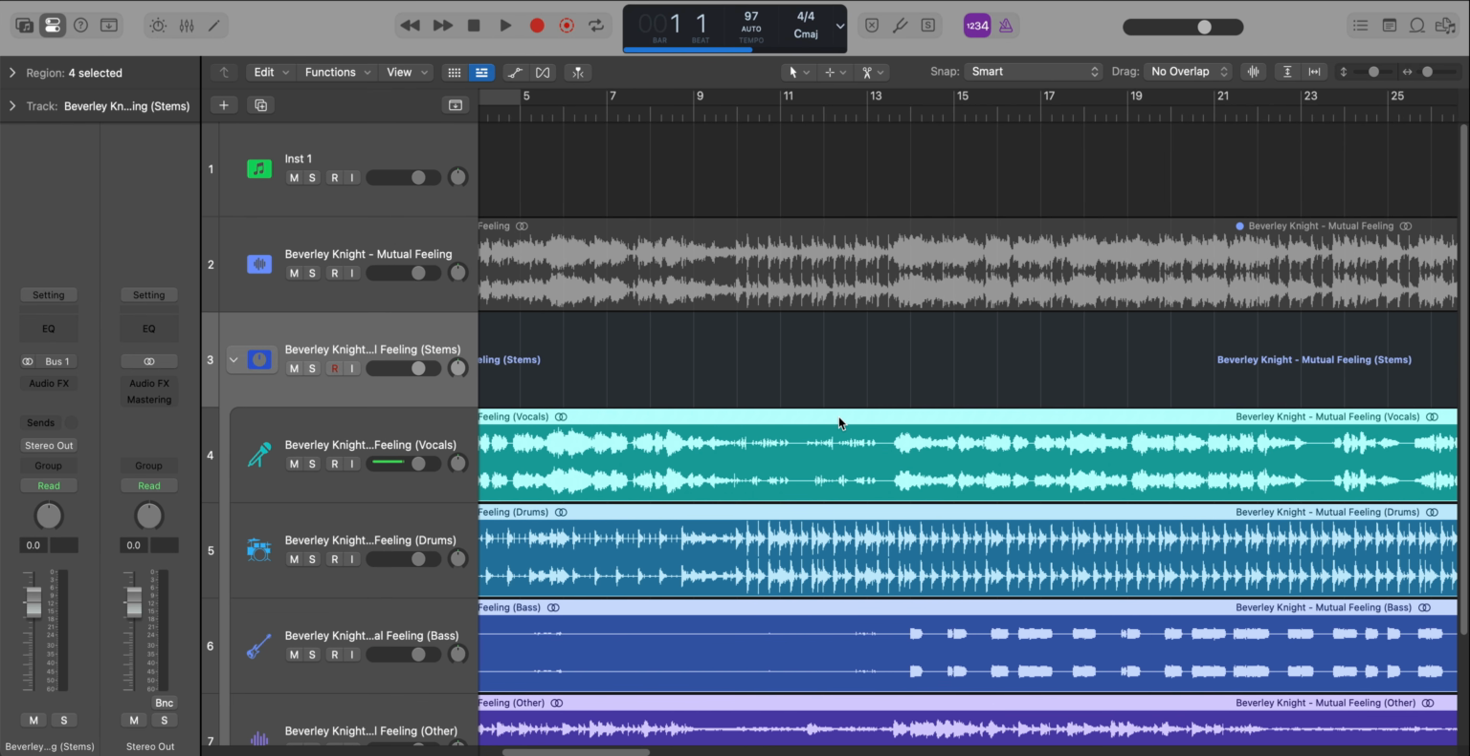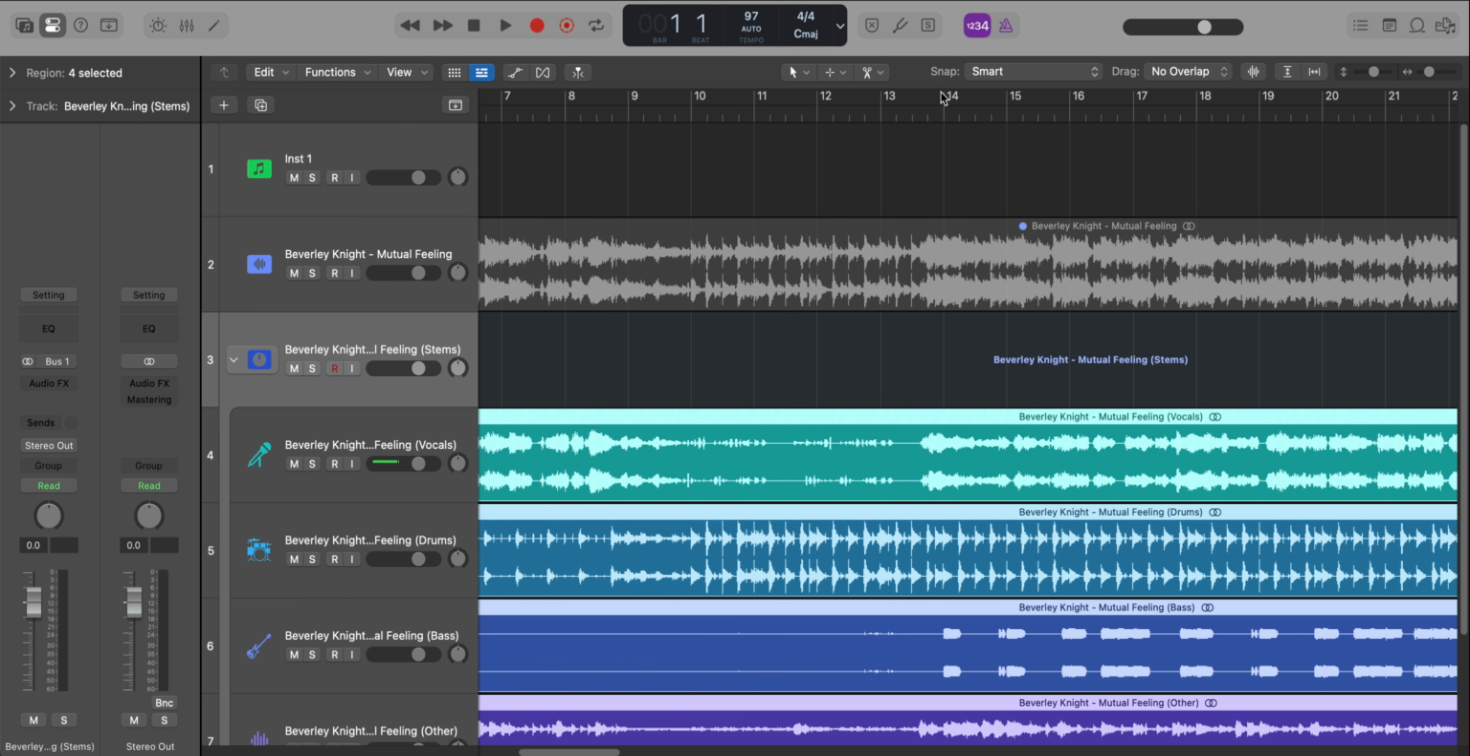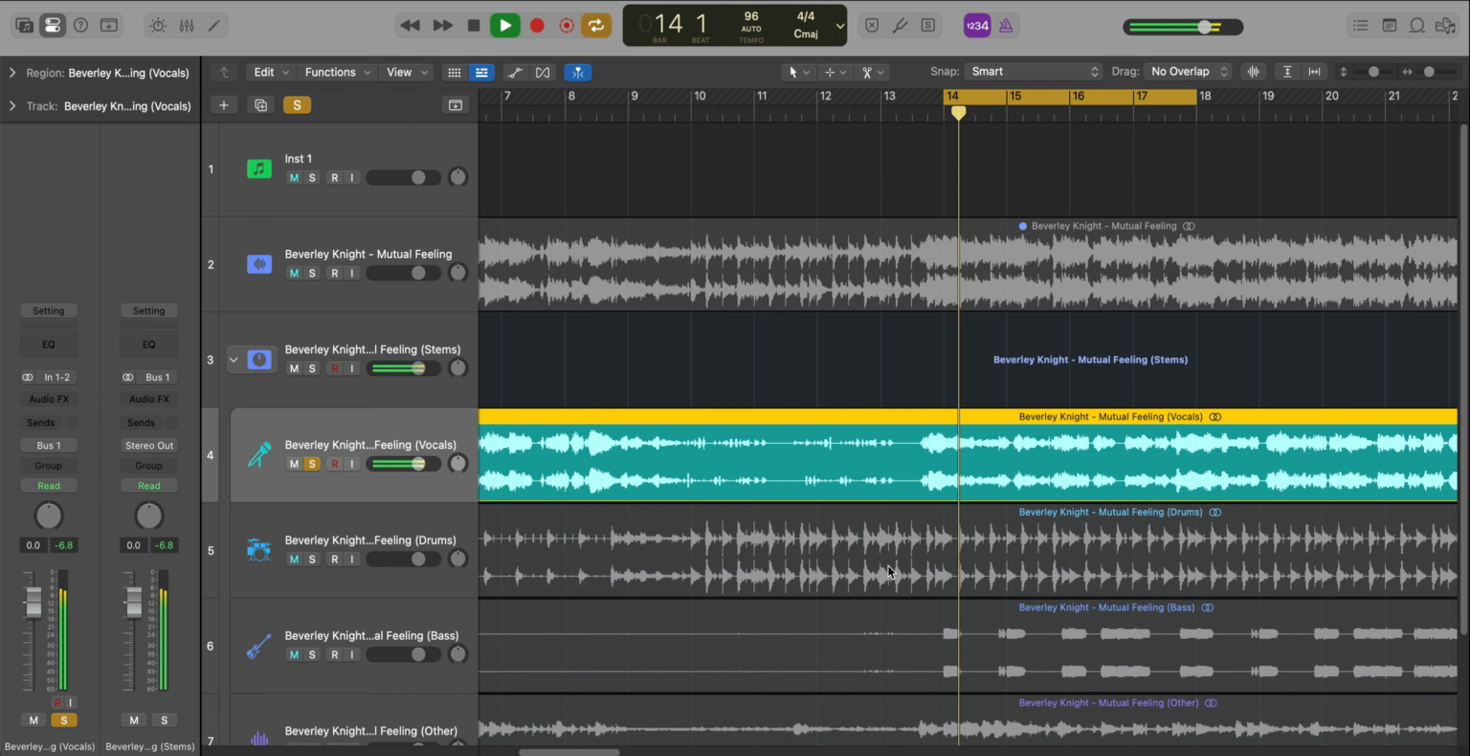The sample start time is at bar 14, and it's going to go for 4 bars. So we're going to go here. I'm going to solo out the vocals, and this is what it sounds like. So that is the loop that is used in the track.